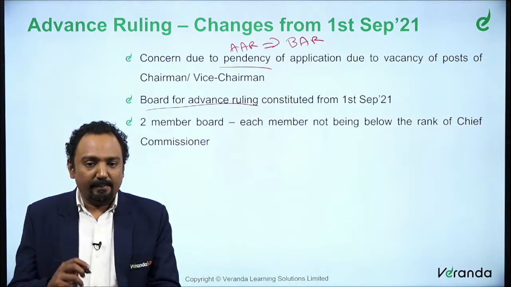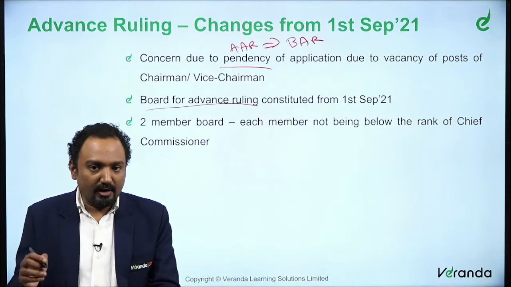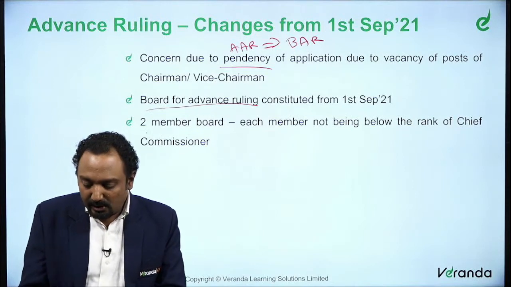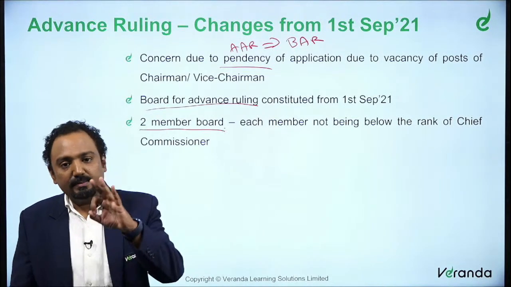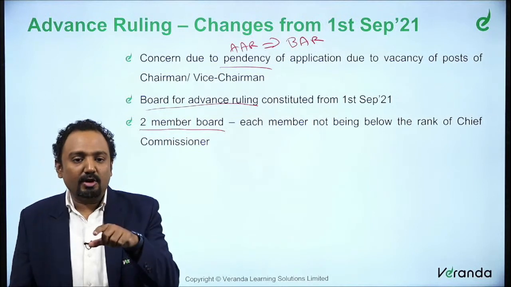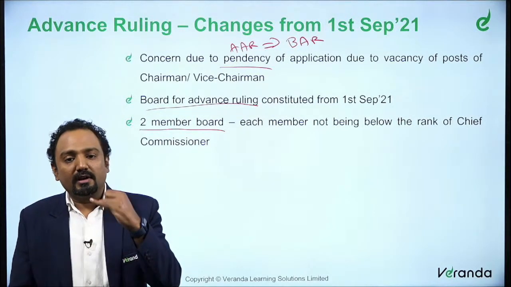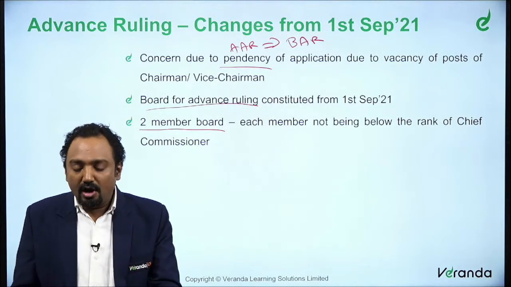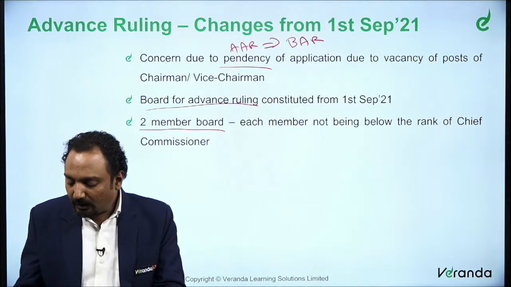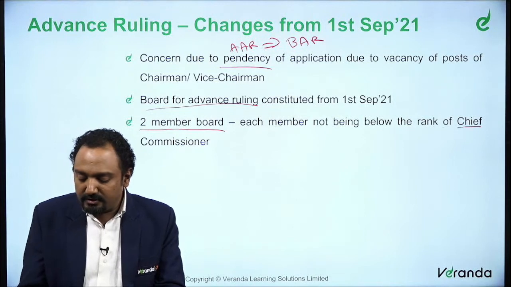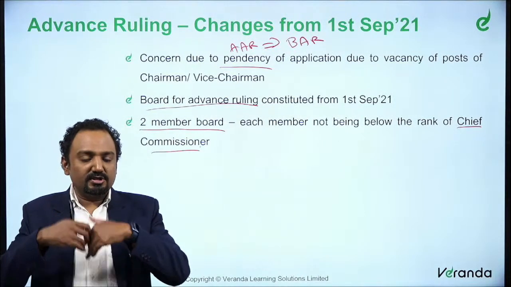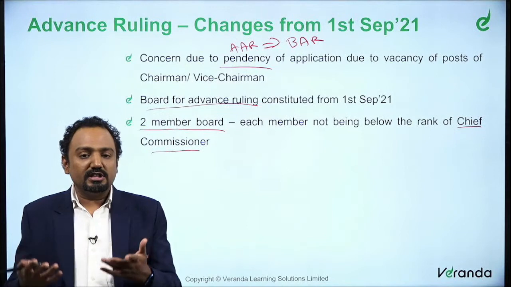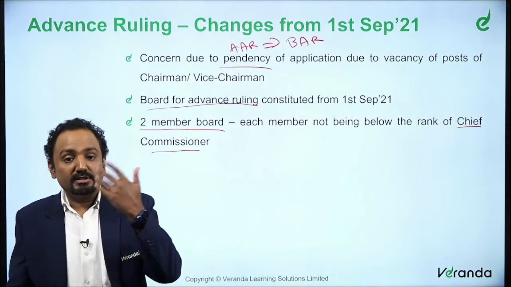So they created the board for advance ruling in such a manner that it will be a 2-member board. It's not a 3-member body like what we saw, that is chairman or vice chairman, one revenue member and one law member. Here it is only a 2-member board where each member is not below the rank of chief commissioner. So it is chief commissioner and above. When you say chief commissioner and above, you have principal chief commissioner.